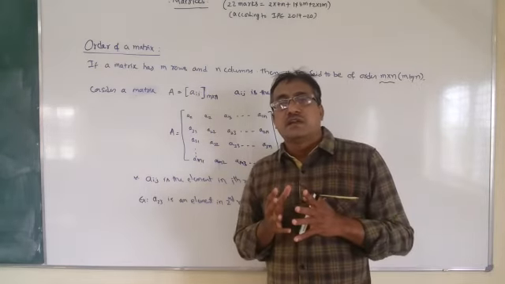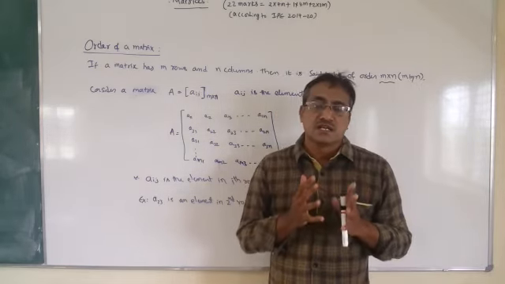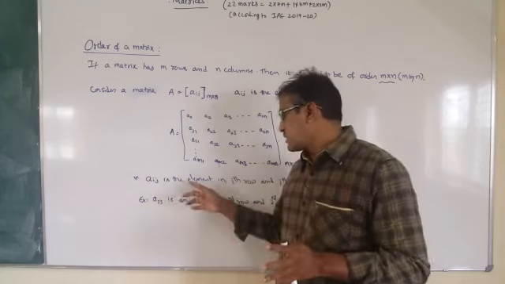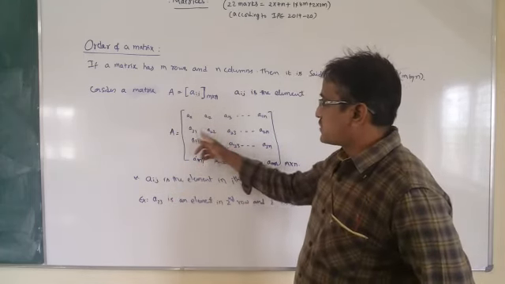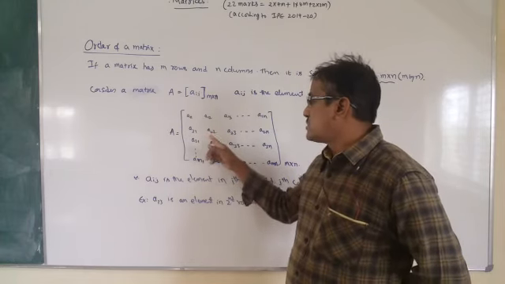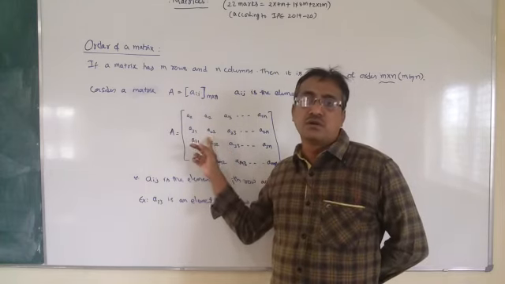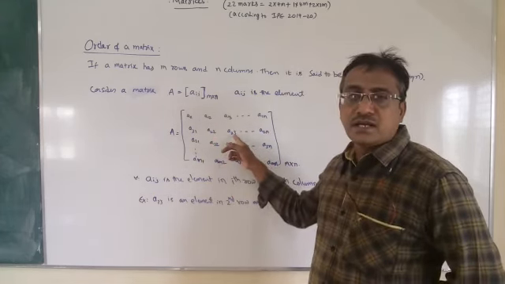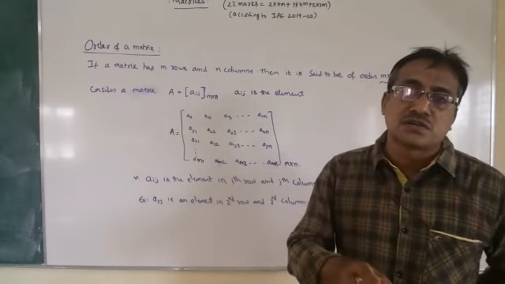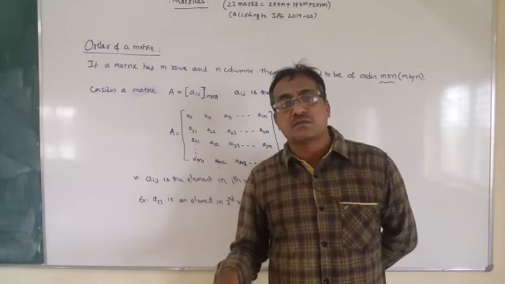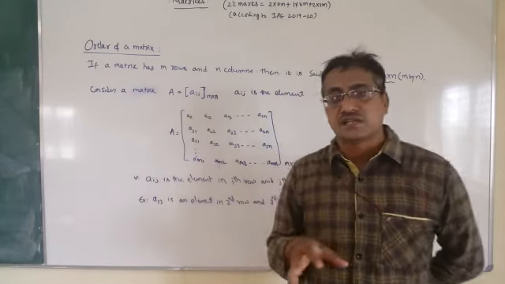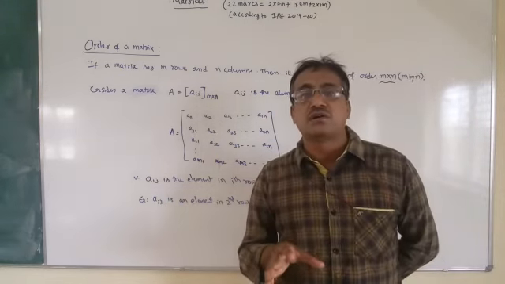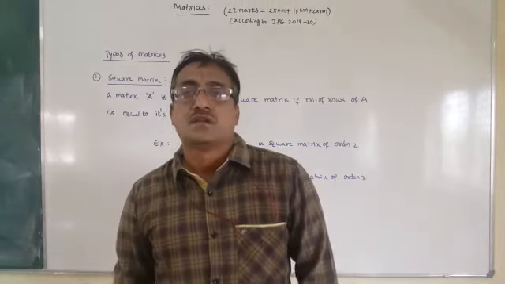Now in this matrix Aij is the element in the ith row and jth column. Now you can see, if you want to read this element's position, it is A22. So it is an element in the second row and second column. This is an element in the second row and third column. So i represents row and j represents column in which the element lies. Now for example, A23 is an element in the second row and third column.